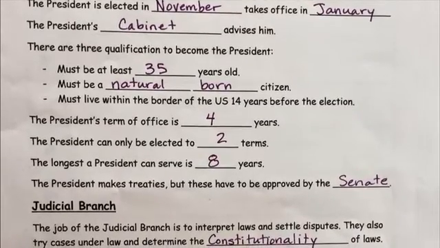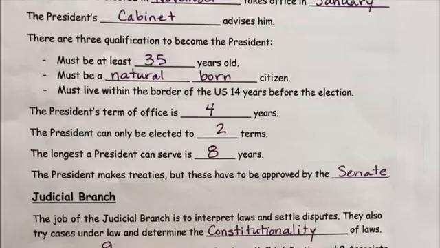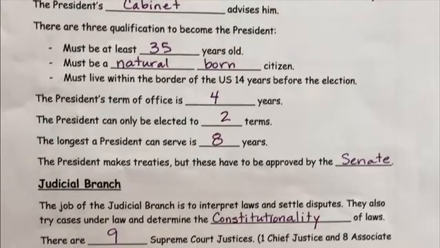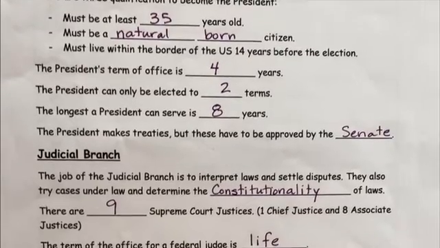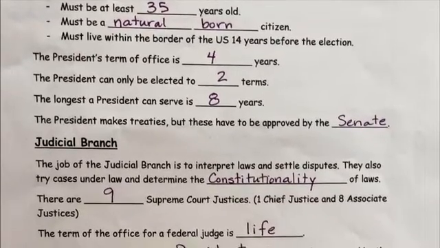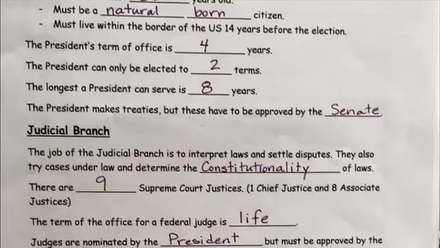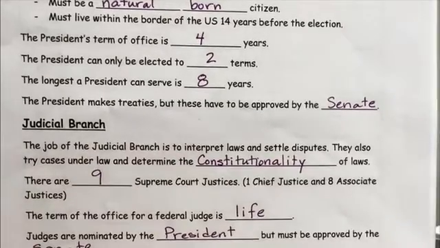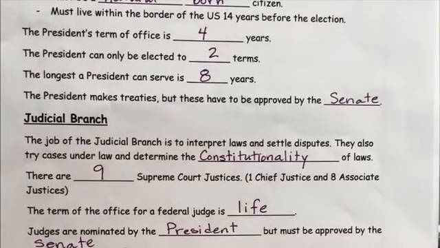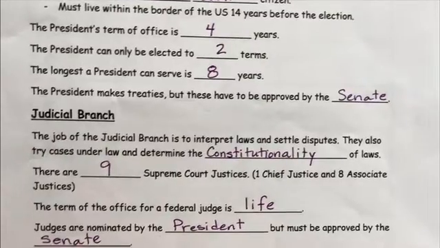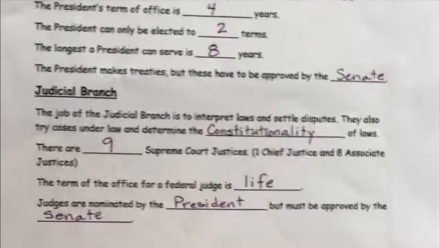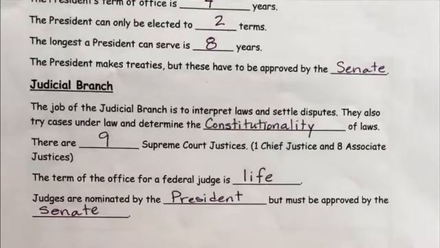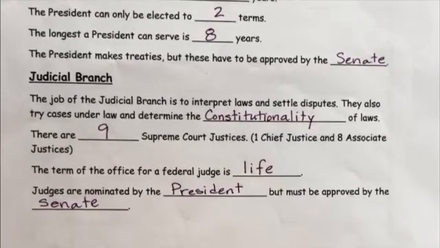To run for president, a person must be at least 35 years old. They must be a natural-born citizen, and they must live within the borders of the U.S. for the 14 years prior to the election. The president's term of office is 4 years, and the president can only be elected to 2 terms. So the longest a president can serve is 8 years. So 2 4-year terms would equal 8 years. The president can make treaties, but those have to be approved by the Senate.